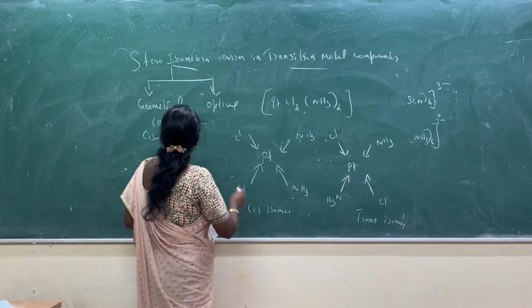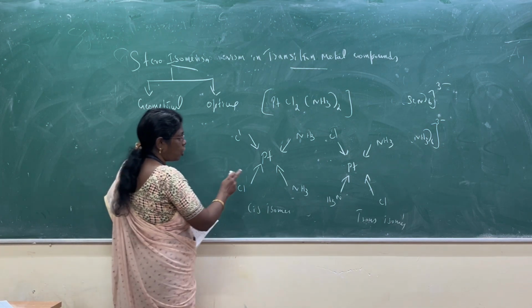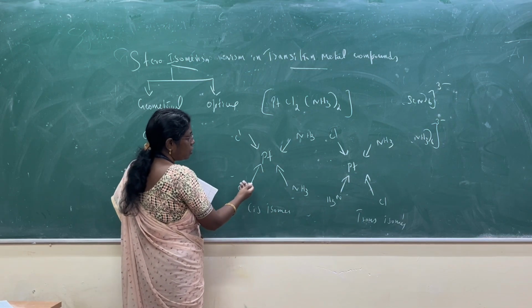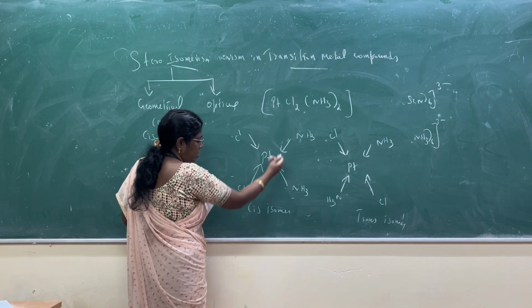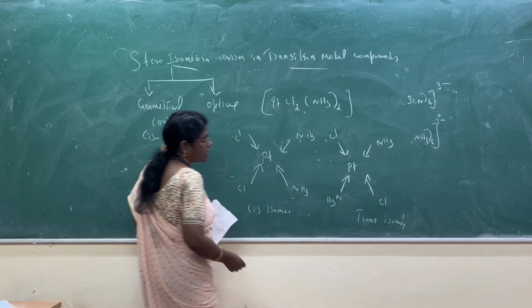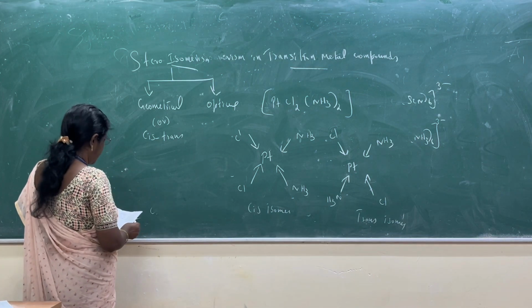So this is called geometrical isomerism or cis-trans isomerism. So geometrical or cis-trans isomerism is about the arrangement of ligands. The ligands arranged on the same side is called cis, and the ligands arranged on the opposite side is called trans isomer. And the next one is optical isomerism.